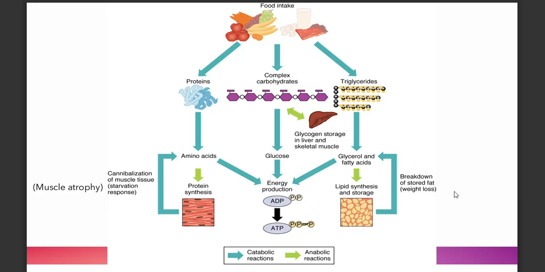So that occurs in weight loss. Energy production, so in the form of ADP or ATP. So basically your second and third phosphate groups will release the energy.